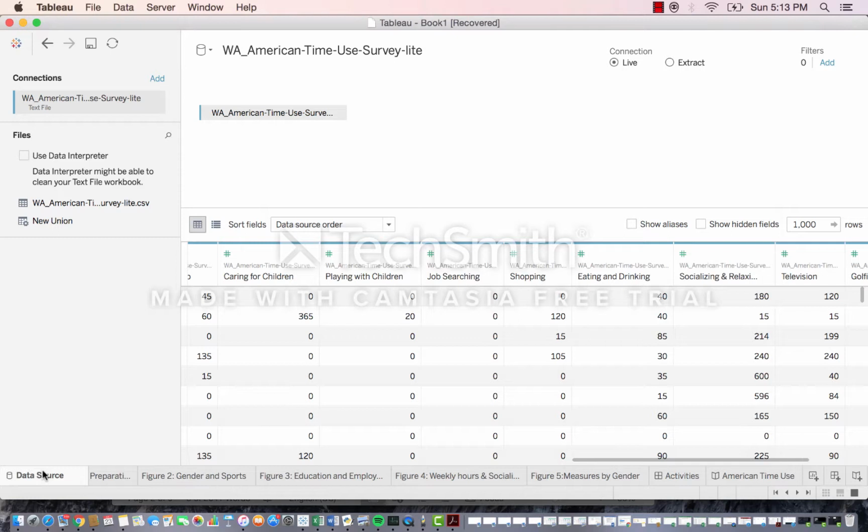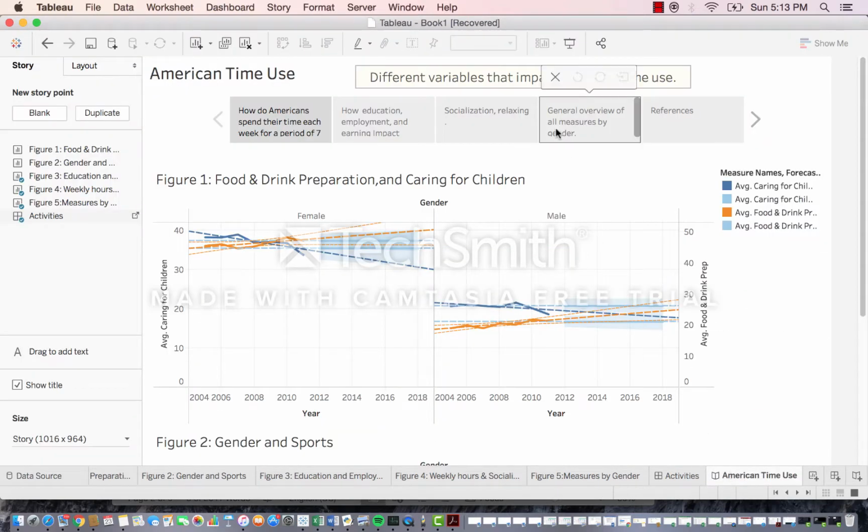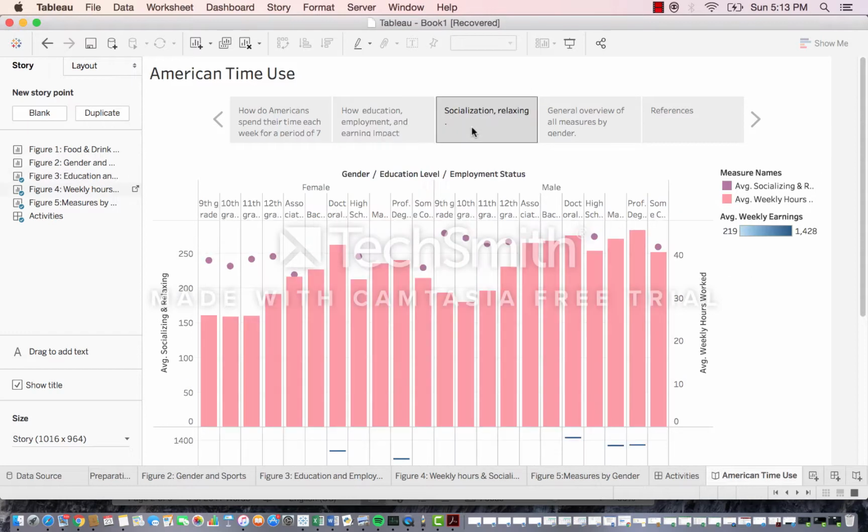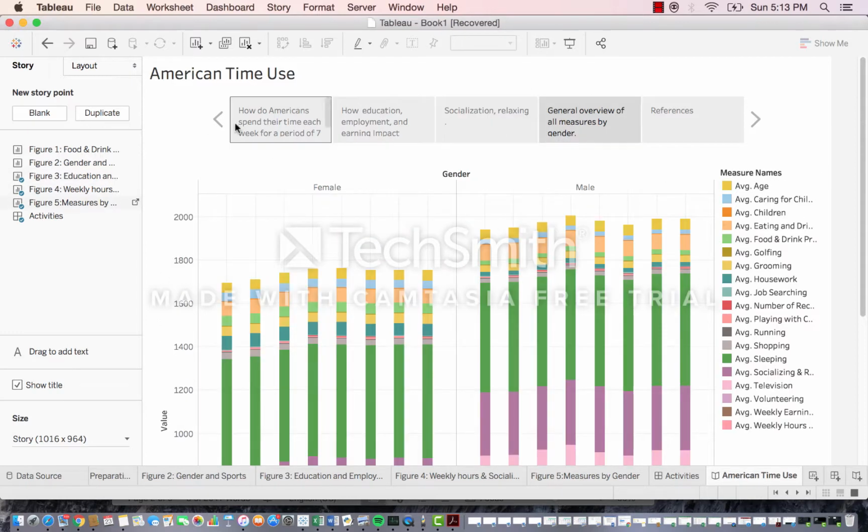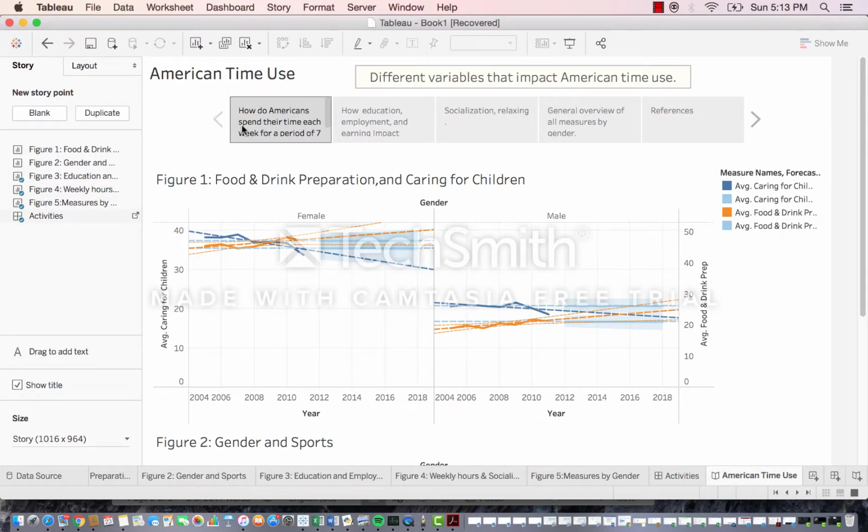As you can see, I'm using Tableau for this analysis and I've already uploaded my dataset. So we're going to look at the storybook that I created that shows how these different variables impact American time use. The first variable we're going to look at is how food and drink preparation and caring for children impact American time use. As you can see, I used a line graph for this, and I also included color to differentiate the variables.